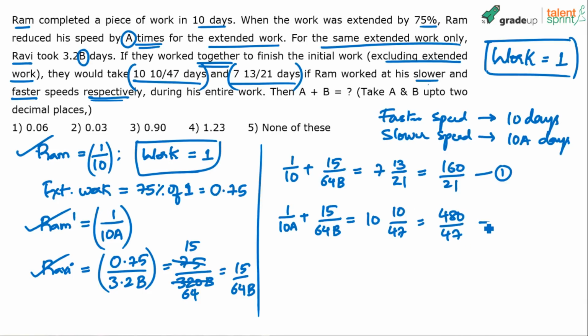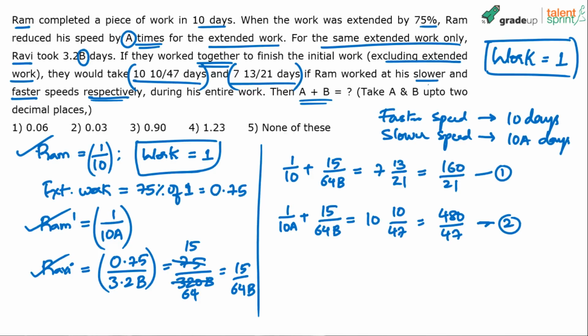This is the second equation. Two equations and two variables, can you solve? Here the only variable in the first equation is b. In the second equation it is a and b. So solve for b from the first one, substitute that b in the second, solve for a, and then take a plus b. It's time consuming, there is a calculation involved. You have to work on this, but that's the way you do it. There's no other way out. Solve for a, solve for b, two equations and two unknowns.